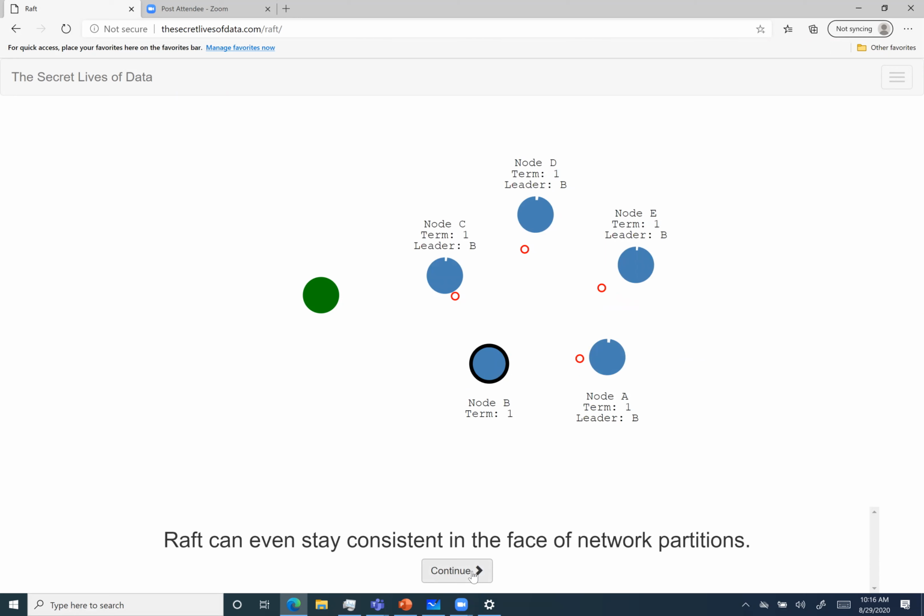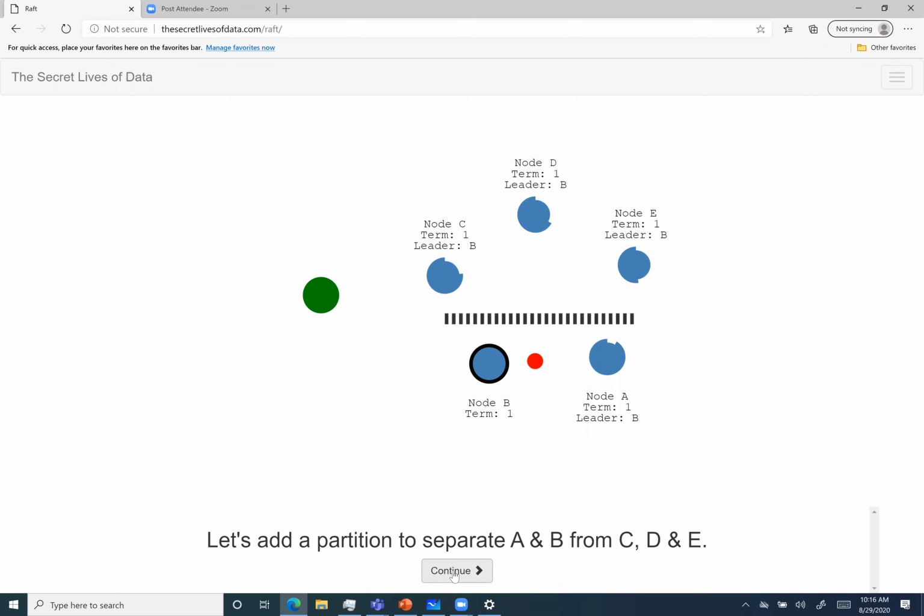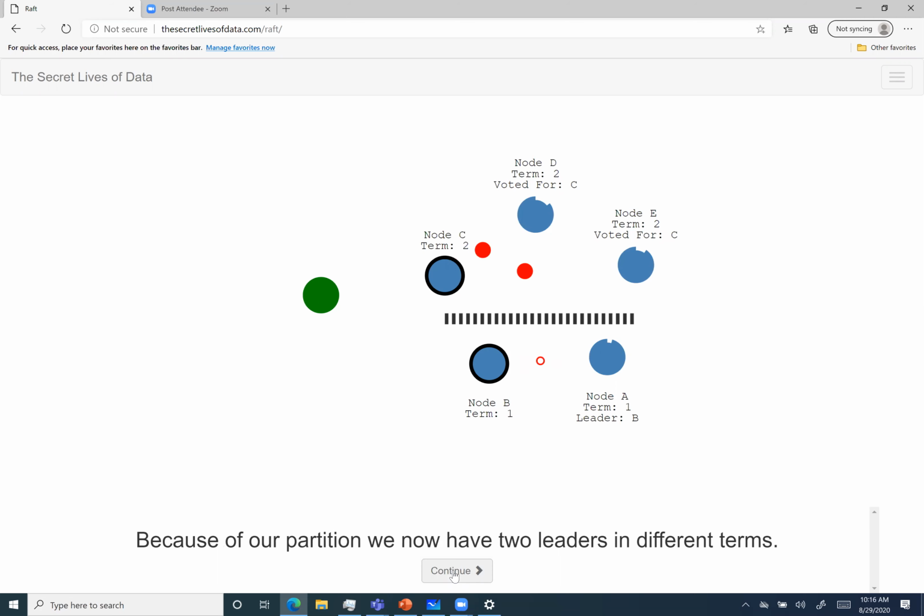Yeah, so this is the network partition example. Here we can see that we have 5 nodes and the leader is B, and B is sending requests to all these nodes. Now there will be a network partition and the nodes will be divided into 3 and 2. So now C and D are in one partition and B and A are in another partition. Now B is in his own world, thinking, yeah, I am still the leader. He's sending just these requests, basically heartbeats, to A.